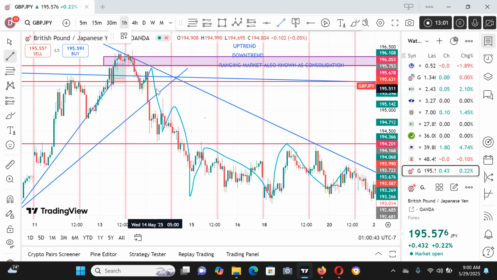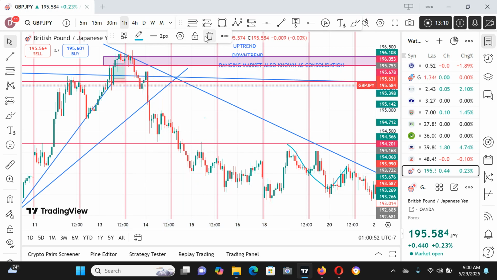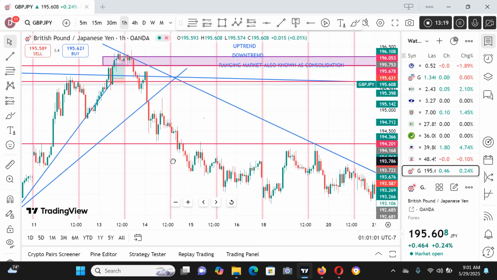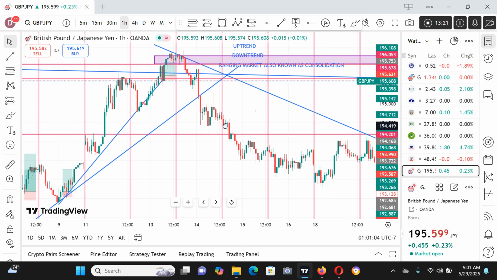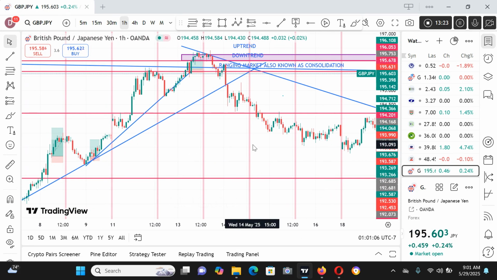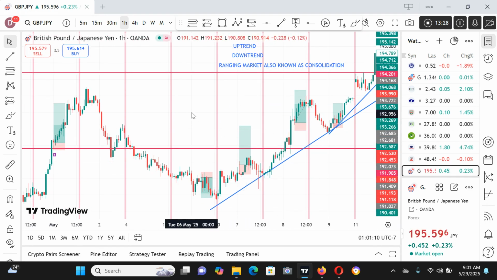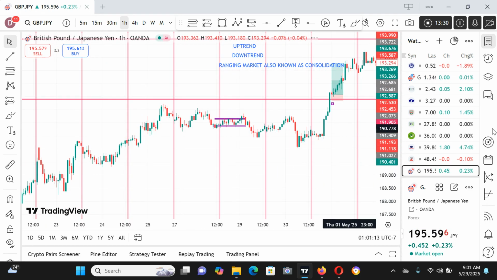So I will advise that you spend time with the market so that you get conversant with the move. You'll be able to spot it anytime you open your chart. And like I always advise my students, you can trade the uptrend or downtrend. But once the market is in consolidation, try and stay away from the market.